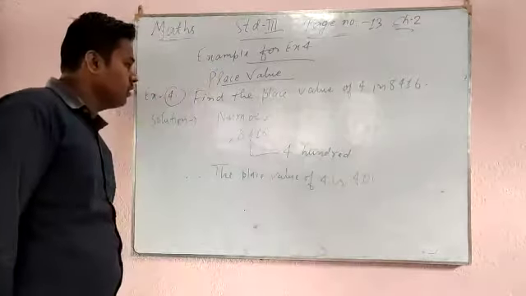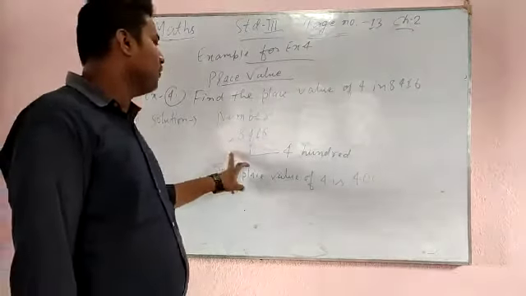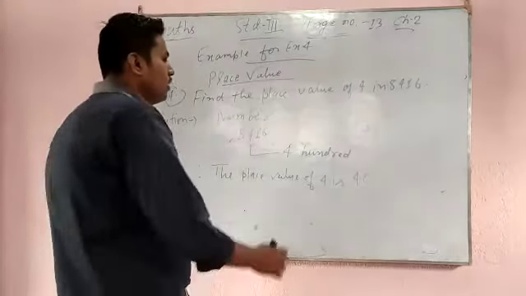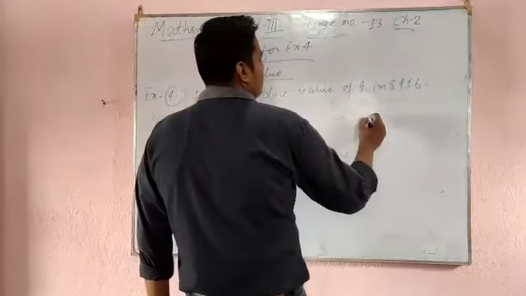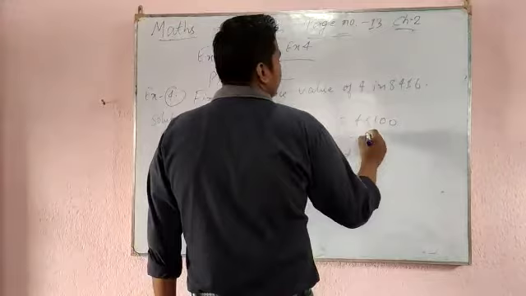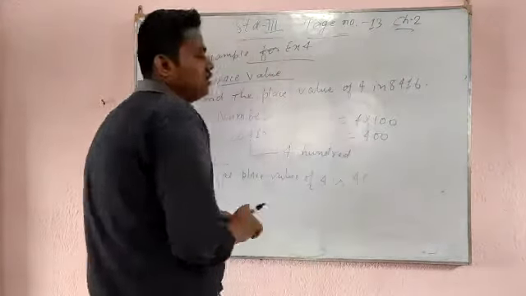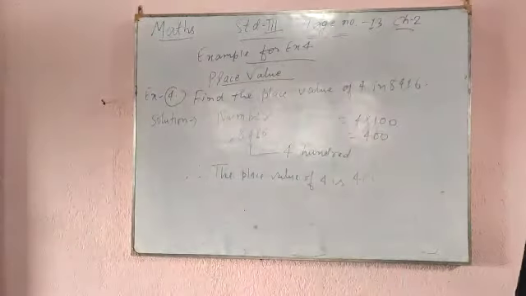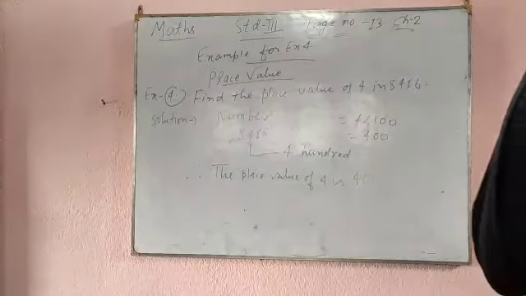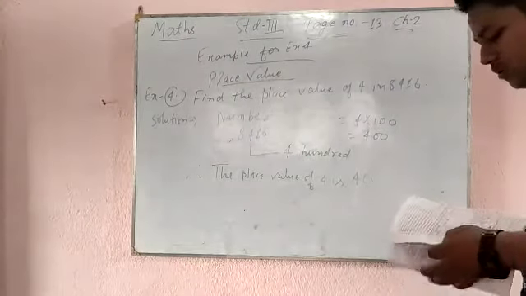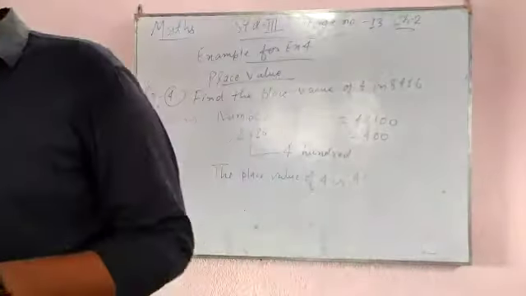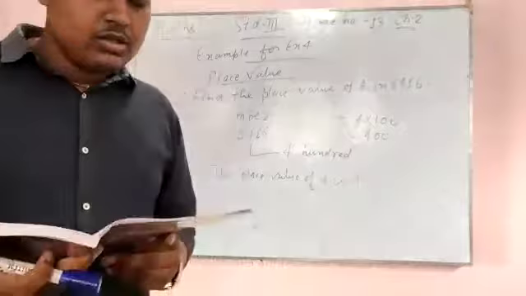Very easy. 4 appears in the hundreds place. That's why the place value of 4 is 400, because when you multiply 4 into 100, you get 400. Understood, students? With the help of these two examples, you will easily solve questions 8 and 9. Now come to exercise 4, question number 10, I will explain.